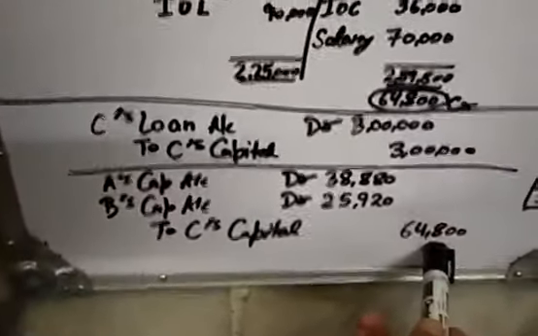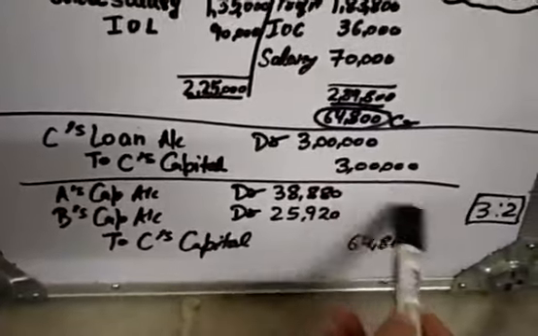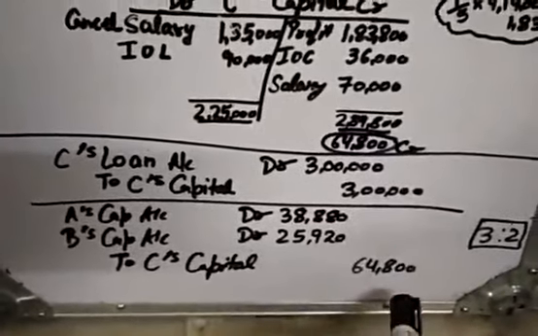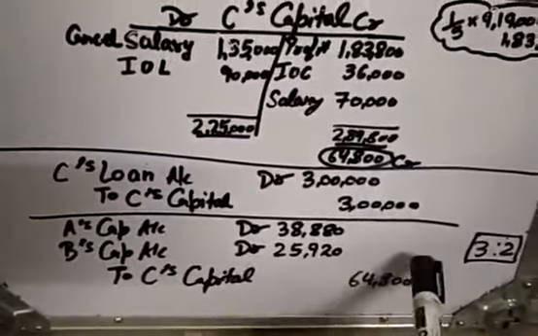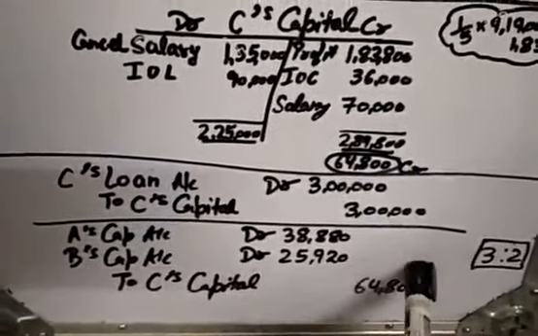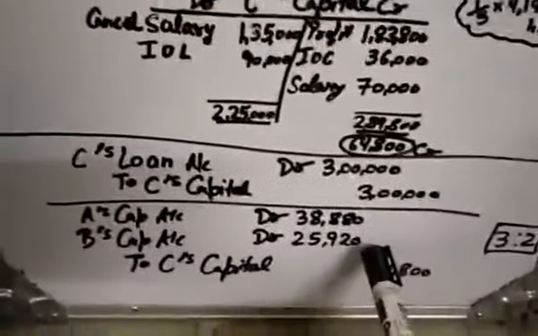And it will be given by A and B in the ratio 3:2. If you calculate 64,800 multiplied by 3/5 and 64,800 multiplied by 2/5, you will get these amounts.